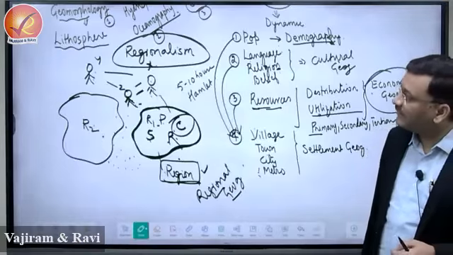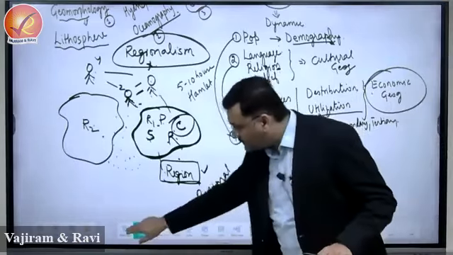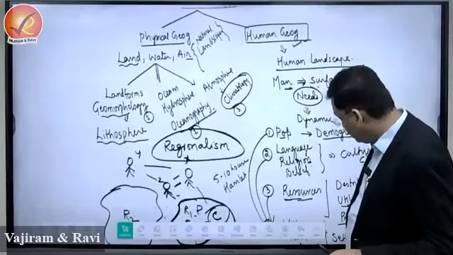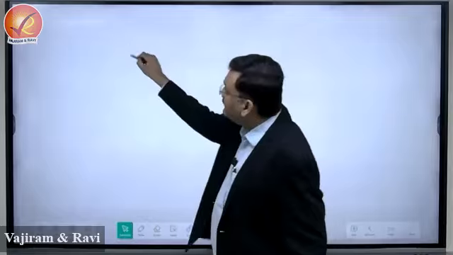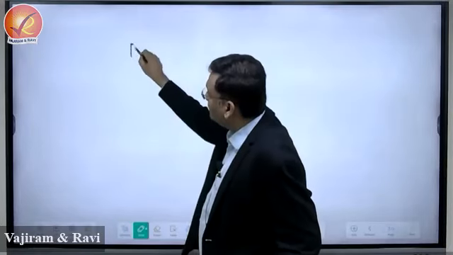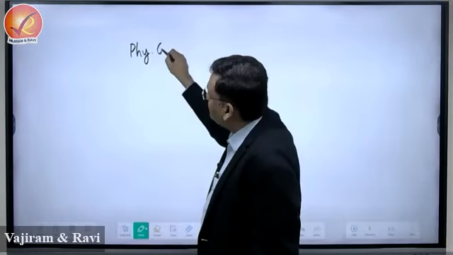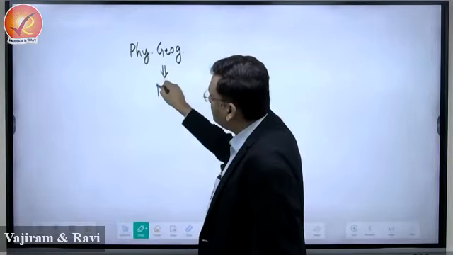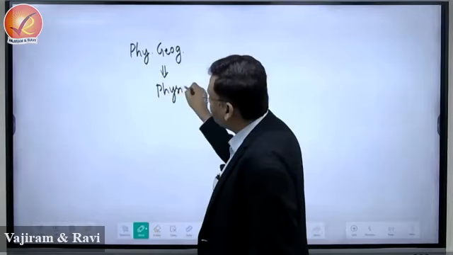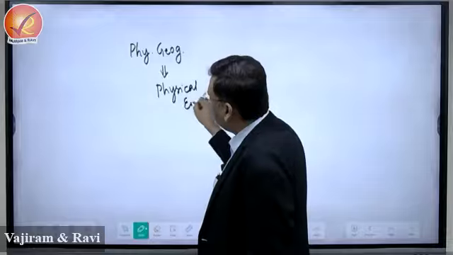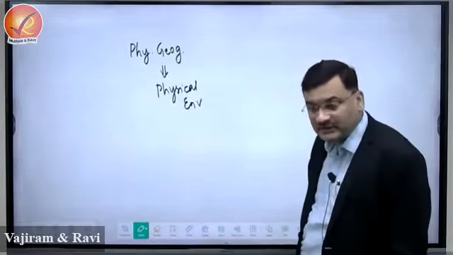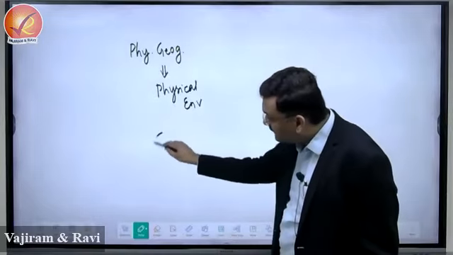So here we have identified the difference between physical and human geography. We can write here: physical geography is representing the physical environment. What is the physical environment?